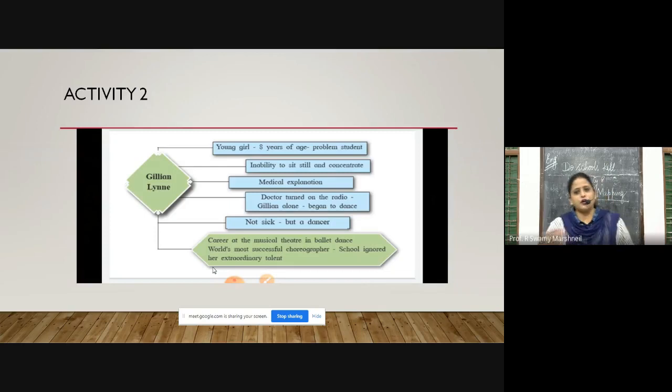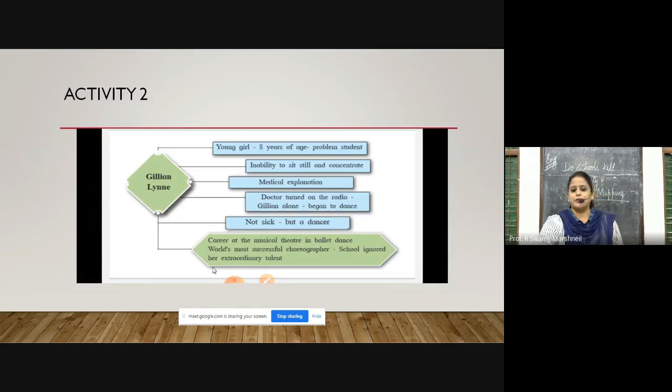Now, I already explained to you about Gillian Lynne yesterday. I will not read the paragraph here for you. I will just explain what is there in that paragraph. Gillian Lynne was an 8-year-old girl, I am telling you about the paragraph. I am not reading the paragraph. I am on page number 142. You can read it for yourself.